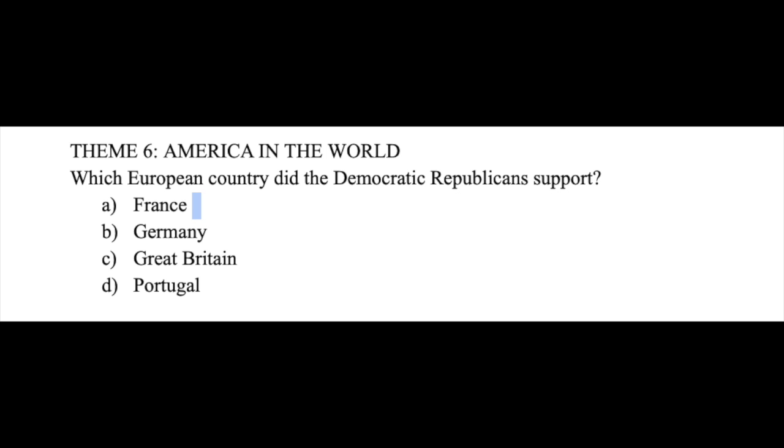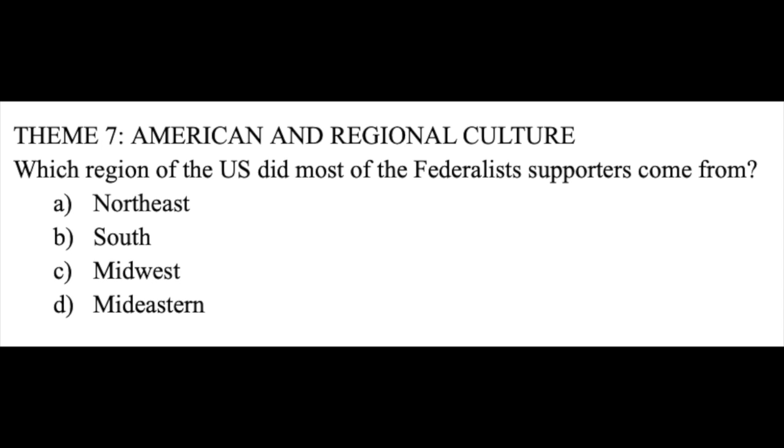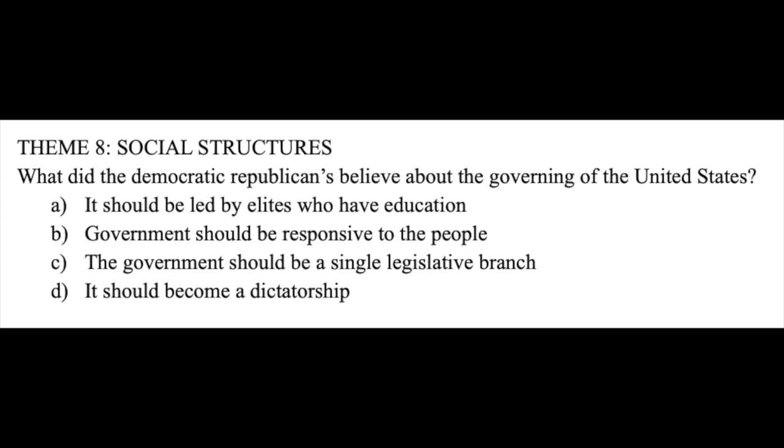Pregunta 4. Which European country did the Democratic Republicans support? France. The next question is, which region of the United States did most of the Federalist supporters come from? The answer is the Northeast. What did the Democratic Republicans believe about the governing of the United States? The correct answer is B, the government should be responsive to its people.